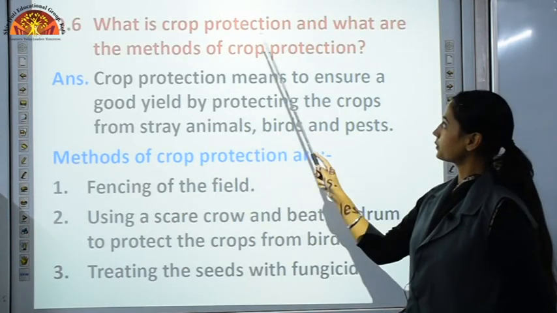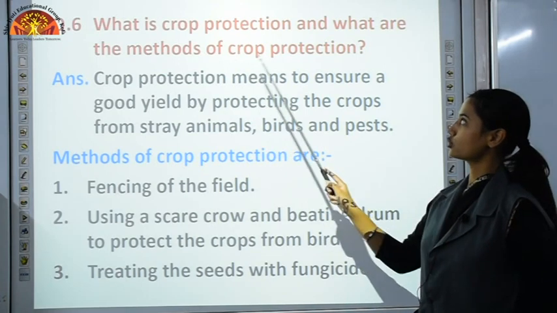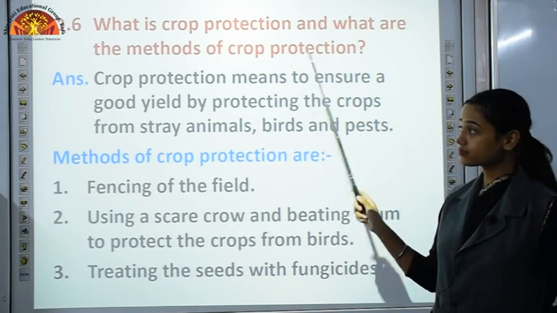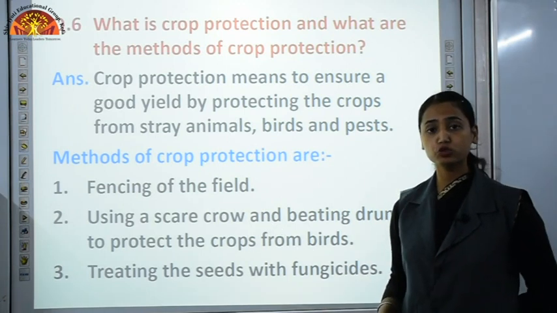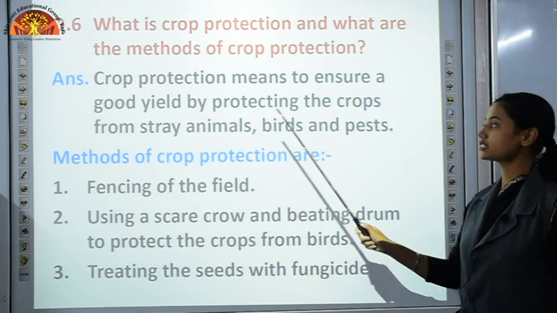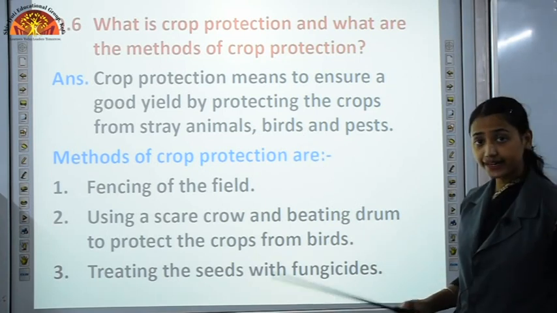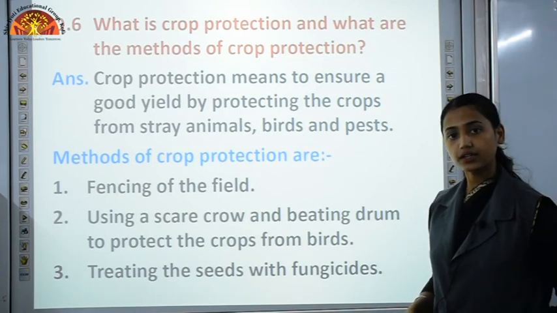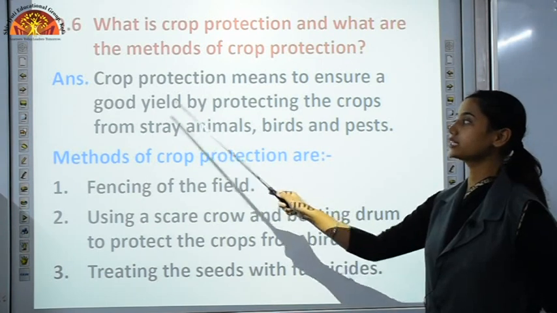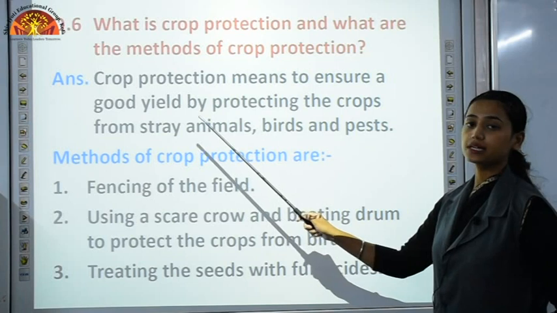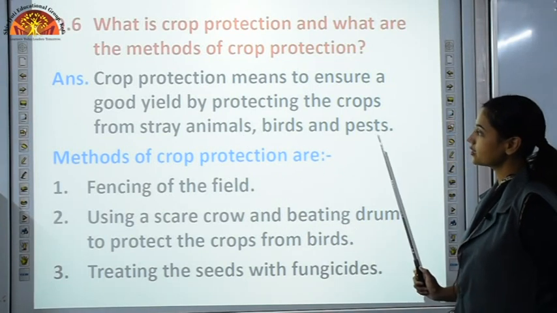Next, what is crop protection and what are the methods of crop protection? You know that we need to protect our crops from whom? From stray animals, from birds, pests, insects, because they damage our crops. So, crop protection means to ensure a good yield by protecting the crops from stray animals, birds and pests.